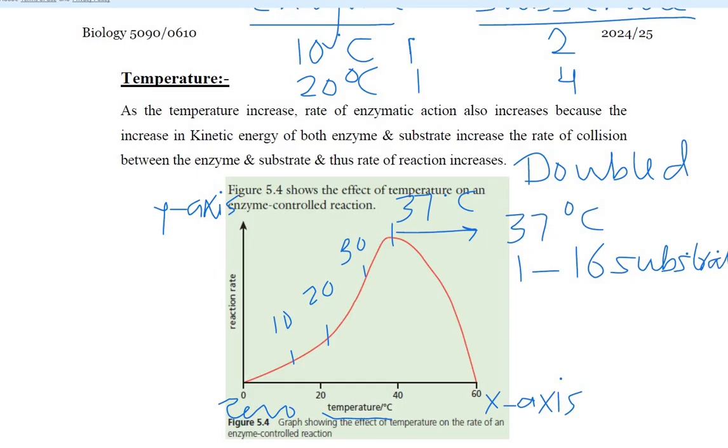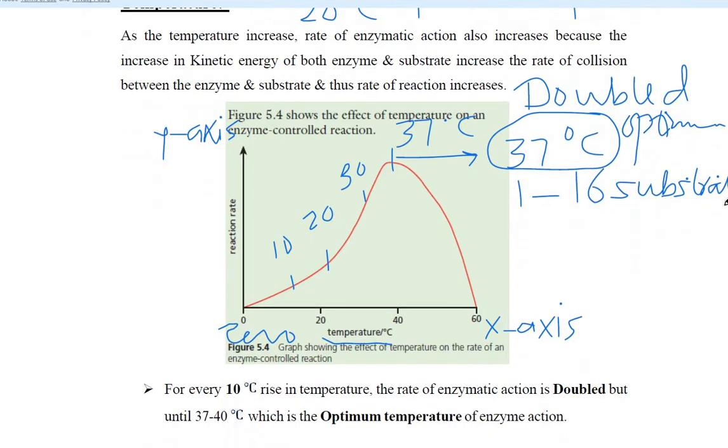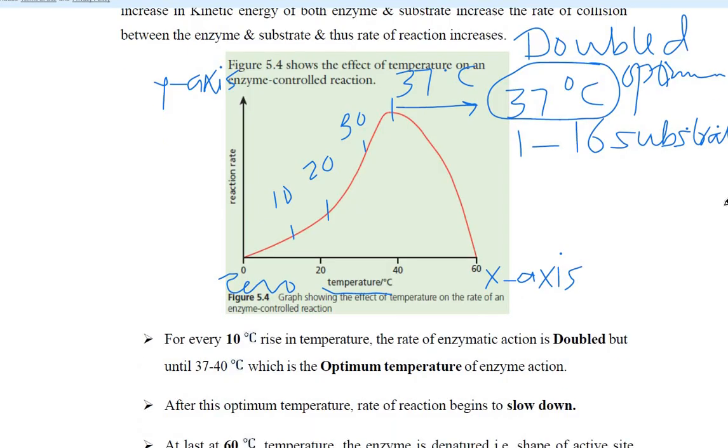So 37 degrees Celsius is also called the optimum temperature at which the enzymatic action is maximum. After this, you can see that the enzyme action is decreasing. From here, why was it increasing?